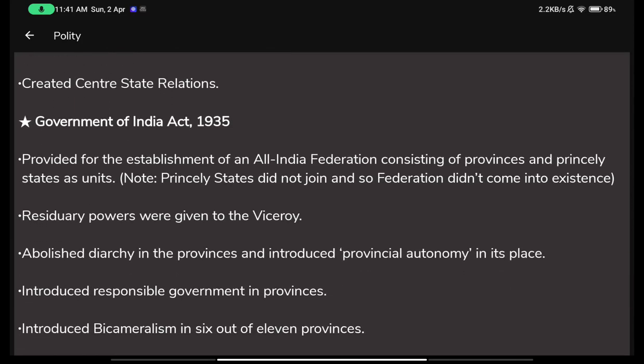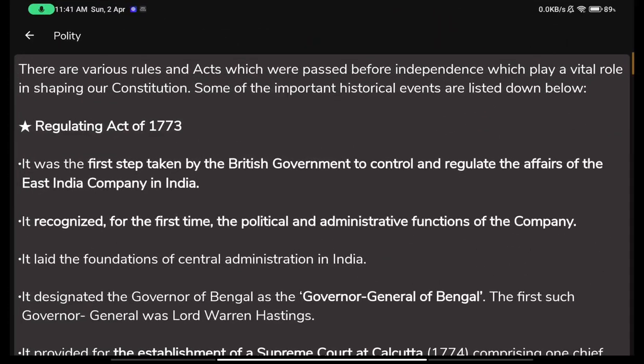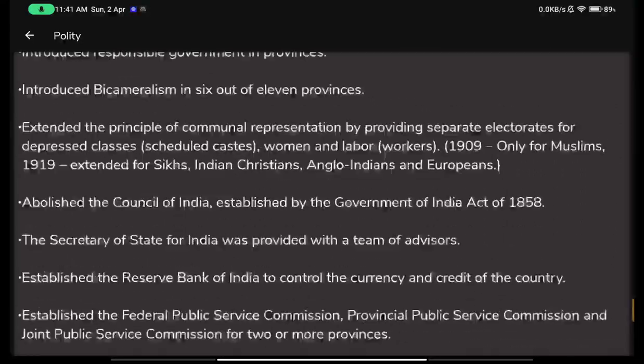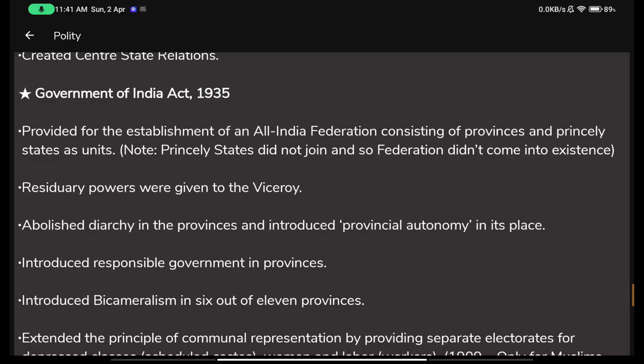Now comes the Government of India Act 1935. 19, then comes 3, 3 plus 2, 5. 19 and divide 9 by 3, or 3 times less than 9. Then it comes 3 and then 5. Or you can just remember that 9 is a multiple of 3. So 19, oh, we've come all the way up.